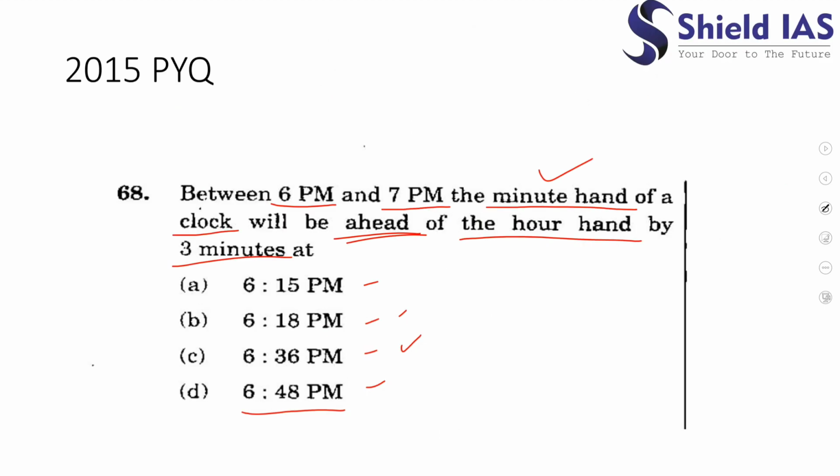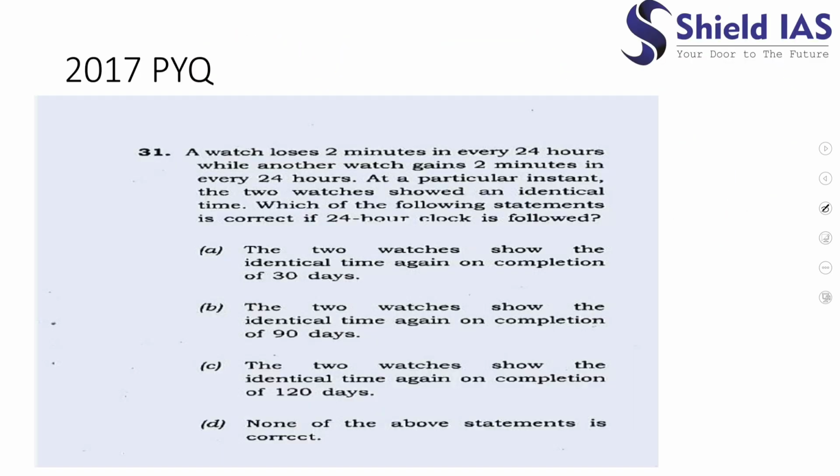So by the method of elimination, you have arrived at the right answer, which is option C, which is 6:36 p.m. I hope you get this method, right? You don't want to calculate the right answer. You will just cross check the correct answer. Always do this. This is a very good way to arrive at the answer and go ahead. Okay, so let us see our next question.